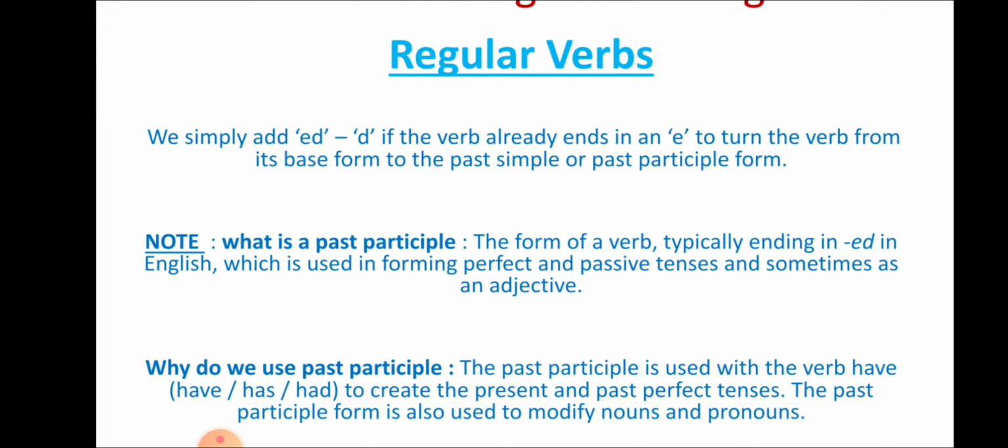What are regular verbs? We simply add ed or d if the verb already ends in an e to turn the verb from its base form to the past simple or past participle form.